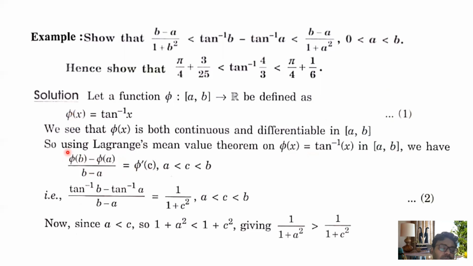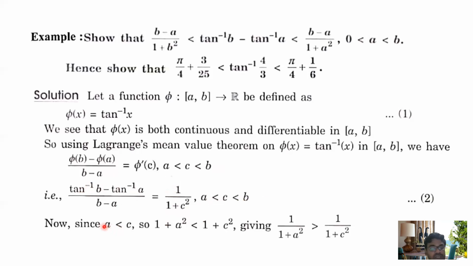So phi(b) minus phi(a) by b minus a is equal to phi dash c, where a less than c less than b. So here you may write tan inverse b minus tan inverse a by b minus a is equal to 1 by 1 plus c square. What is c? C lies between a and b, a less than c less than b.